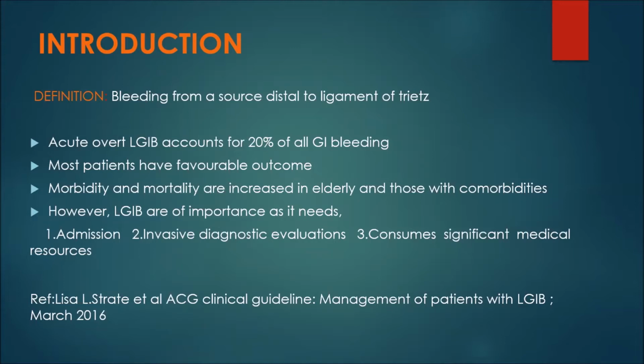Acute lower GI bleed accounts for 20% of all gastrointestinal bleeding. Most patients have a favorable outcome, but morbidity and mortality are increased in the elderly and those with associated comorbidities. However, lower GI bleeding requires admission and invasive diagnostic evaluations, and it consumes significant medical resources.